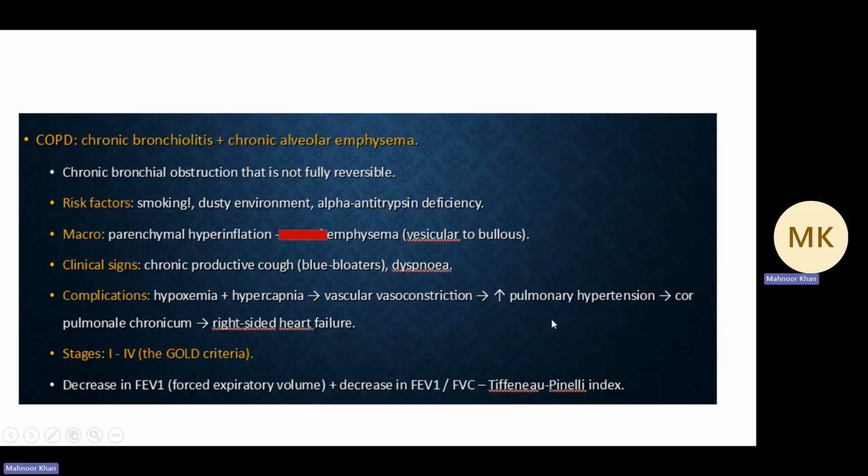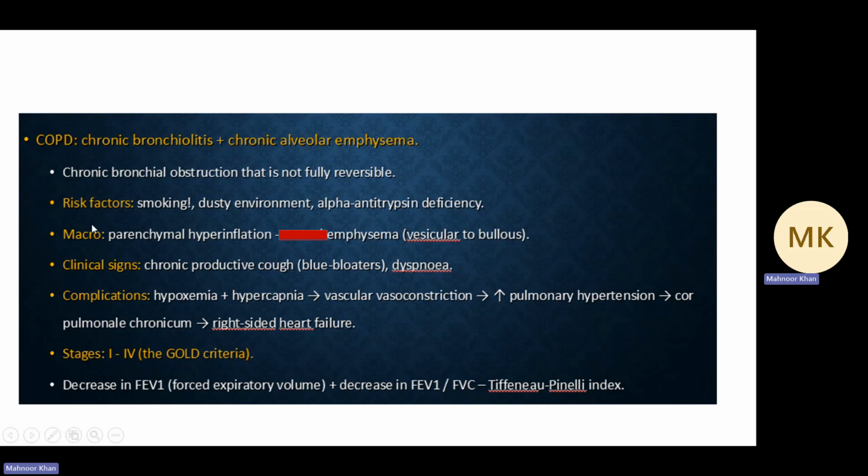So what diseases come under chronic obstructive pulmonary diseases? The diseases are chronic bronchitis and chronic alveolar emphysema. You need to be specific: chronic alveolar emphysema and chronic bronchitis, not bronchiolitis. This is a mistake here. Chronic bronchial obstruction is not fully reversible, as we spoke.